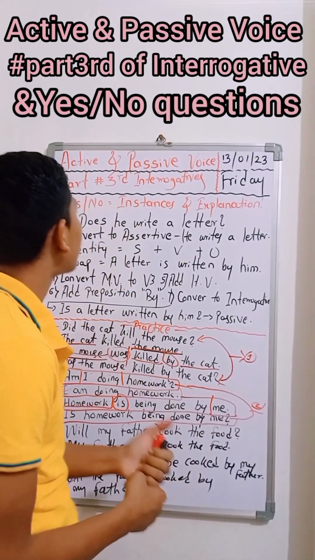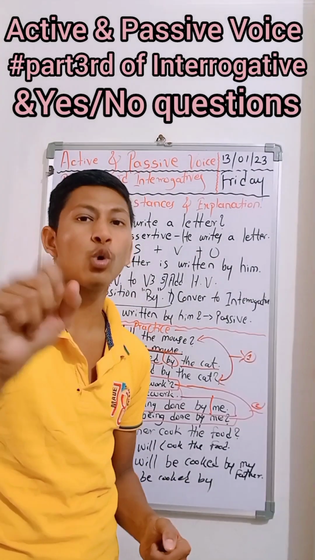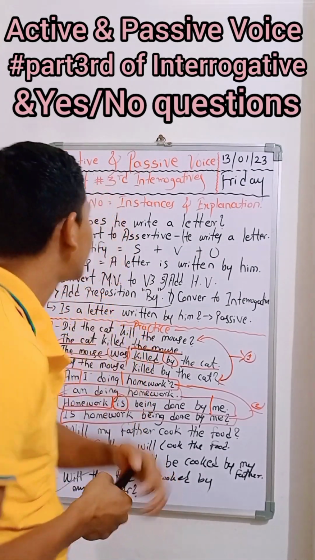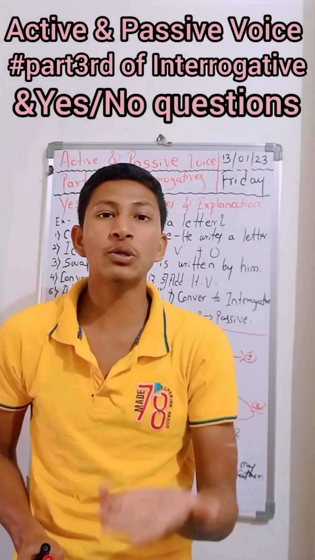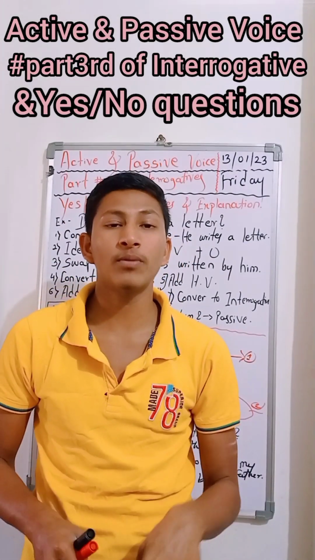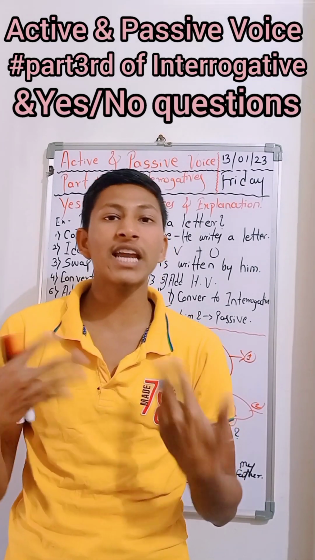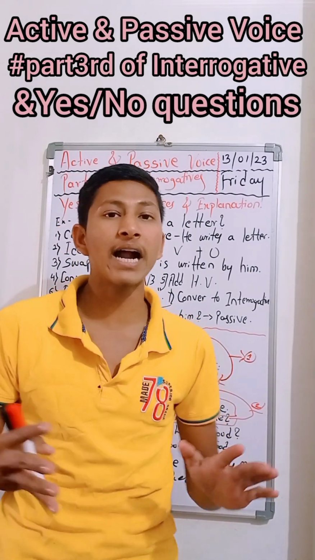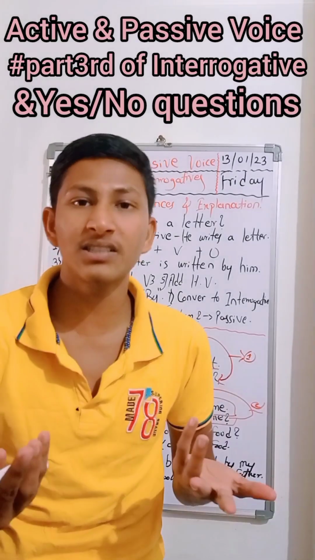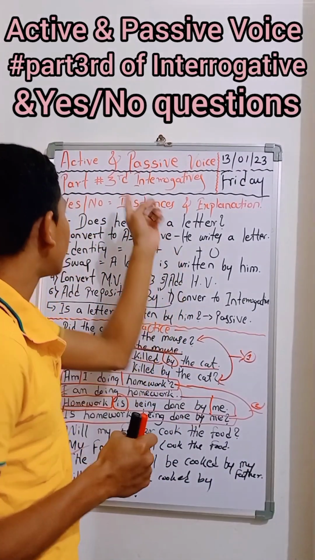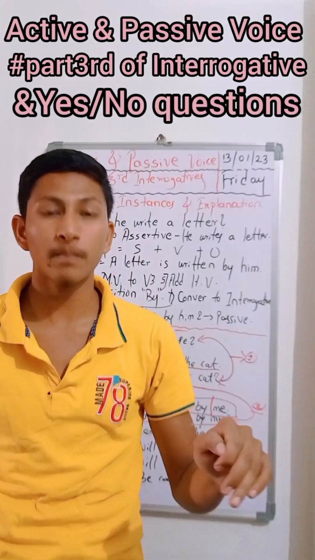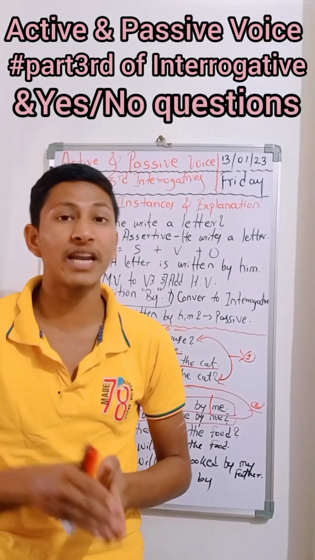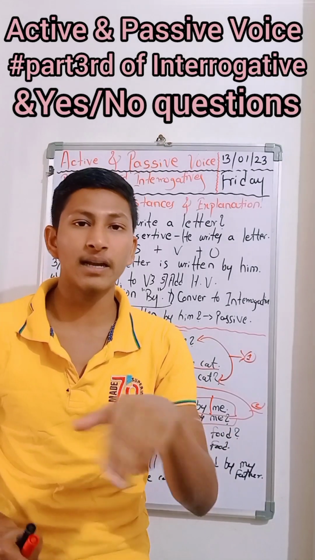Let me conclude this session by telling you that this is the third part of the active and passive voice series. Meet you in tomorrow's video. I will be bringing the fourth video regarding this topic. There we will be discussing the WH type of interrogative, what type of rules we have to observe there, what rules are required to change active to passive in WH. We will see there.